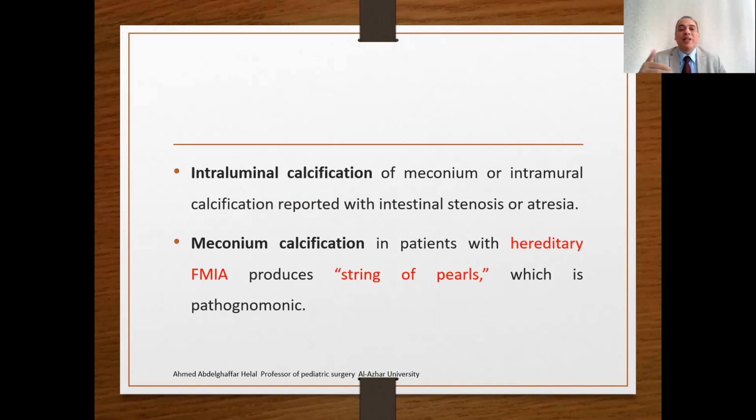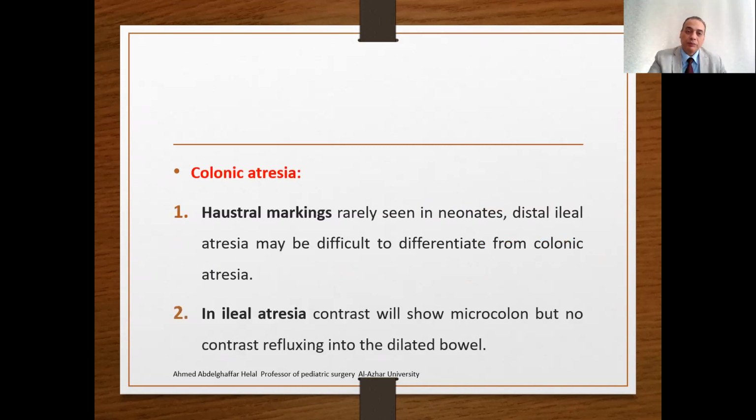Moreover, intraluminal calcification of the meconium, or intraluminal calcifications, are reported with intestinal stenosis or atresia. Meconium calcification in patients with hereditary familial intestinal atresia produces what's called a string of pearls. In colonic atresia, as we said, the rostral marking is rarely seen in neonates, so it is very difficult to differentiate the small intestine from the colon in neonates and the newborn.